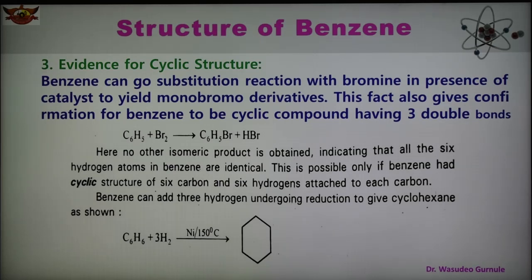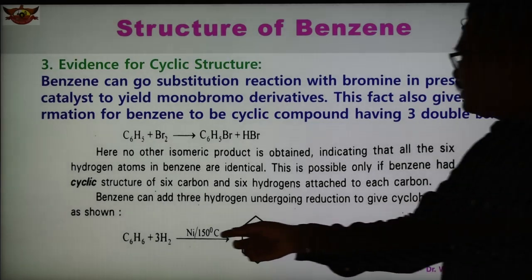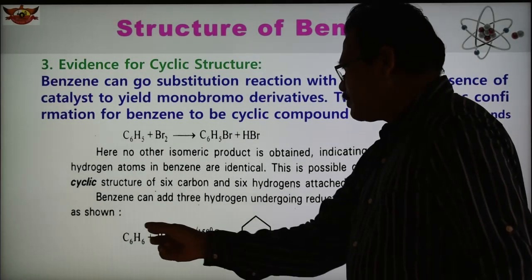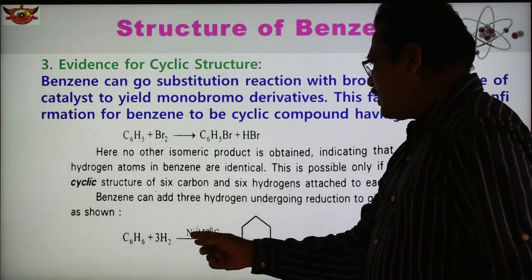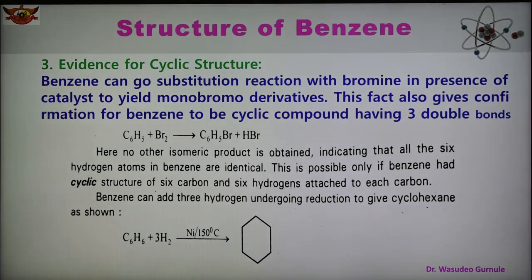Benzene can add 3 molecules of hydrogen, undergoing reduction to give cyclohexane. When benzene and 3 molecules of hydrogen are heated in the presence of nickel, cyclohexane is formed. One hydrogen goes to each carbon, so what do we get? Benzene becomes cyclohexane. So this is the evidence for the cyclic structure of benzene. Benzene has no straight chain and it has a cyclic structure.